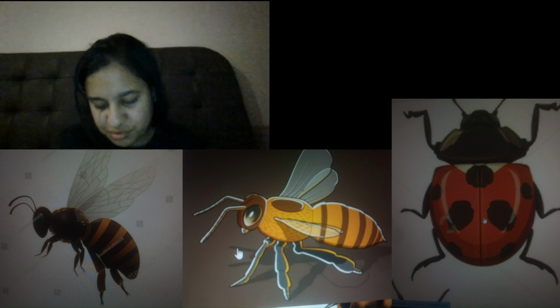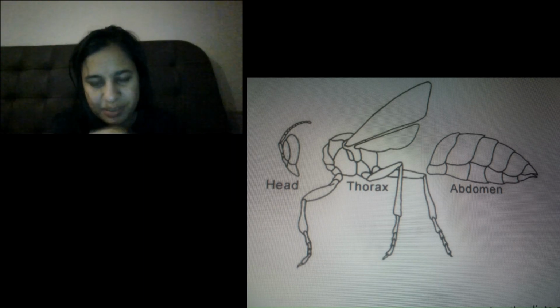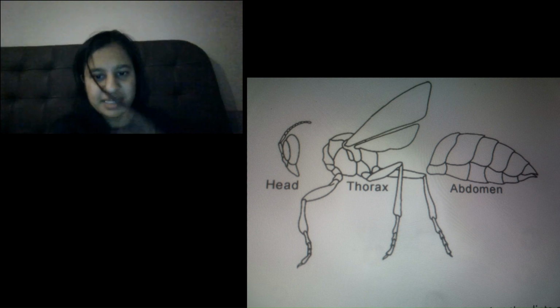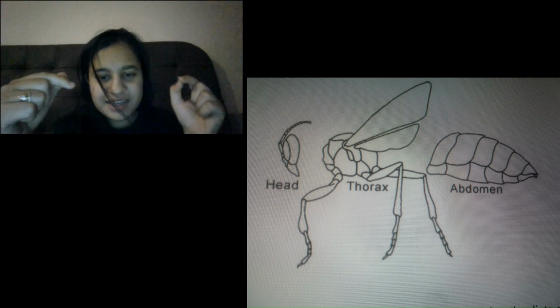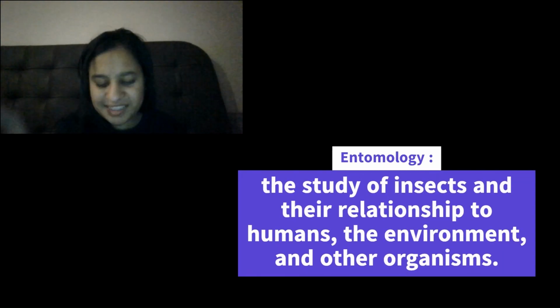See, it was so cool to learn. When you see the picture of how they are built, insects, flies, bees, they just have a head, thorax and abdomen. Thorax is the rib cage like we have, and abdomen is for the digestive system too. So when you look at the structure, they're just segmented. That's why insects. So entomology is the study of insects. Okay, so I learned this today.